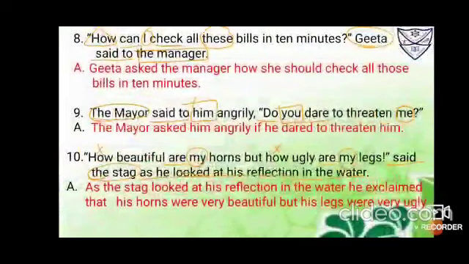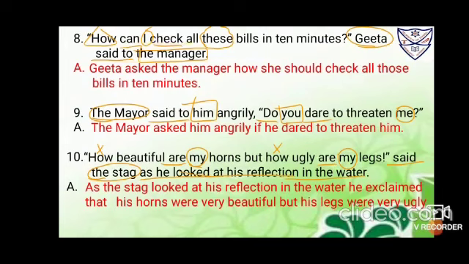How can I check all these bills in 10 minutes? Geeta said to the manager. So it is said to, okay, it's an interrogative statement, so asked or inquired. Now can check changes to could check.